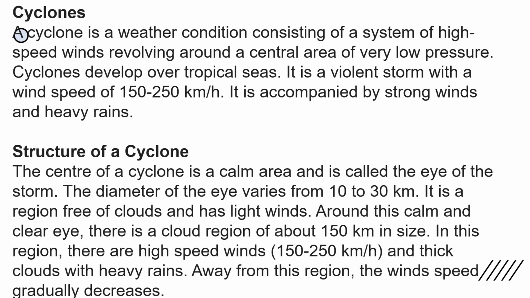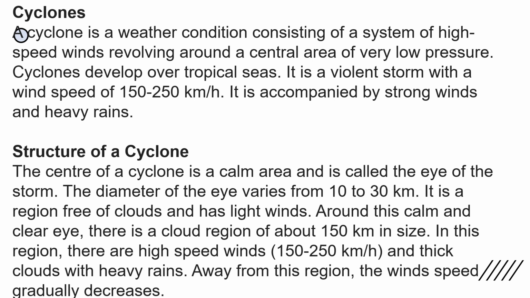Next is about cyclones. A cyclone is a weather condition consisting of a system of high-speed winds revolving around a central area of very low pressure. Cyclones develop over tropical seas. It is a violent storm with a wind speed of 150 to 250 km per hour. It is accompanied by strong winds and heavy rains.